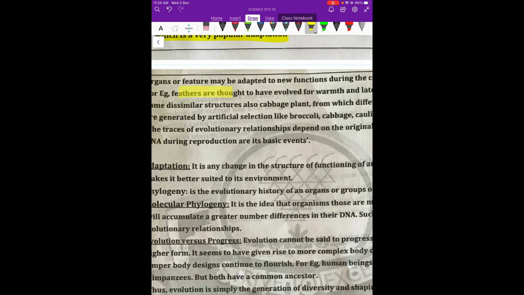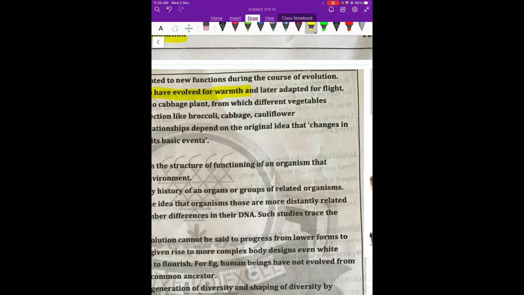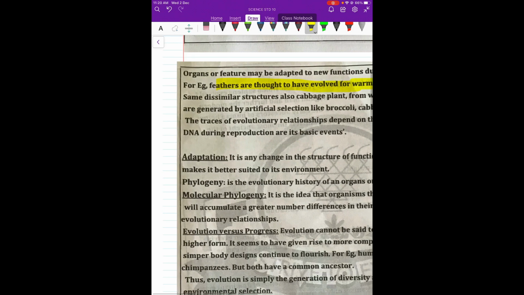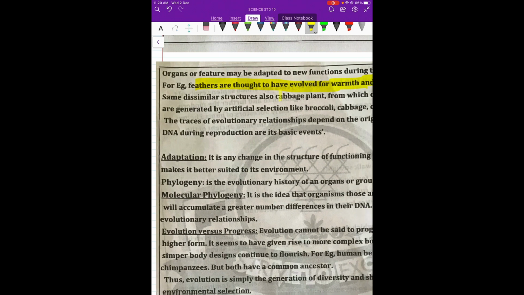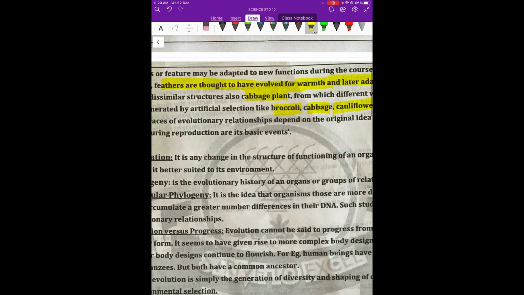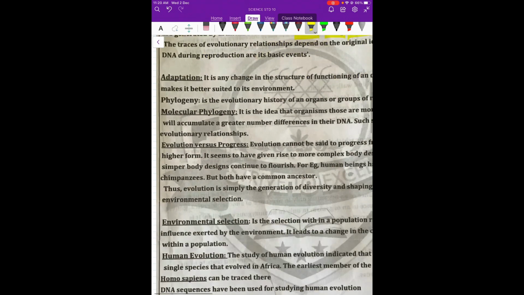For example, feathers were originally supposed to give warmth to the birds, but then they were adapted for flight. Like this, broccoli, cabbage, cauliflower are all based on the same thing, but depending on what they want, it has been modified.